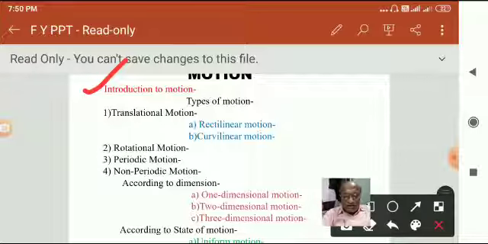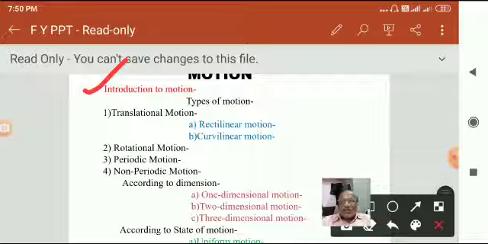Again, according to the dimension of motion, it can be classified into three types. First is one-dimensional motion. If the motion is along a straight line, it is called one-dimensional motion. There are three coordinates x, y, and z.